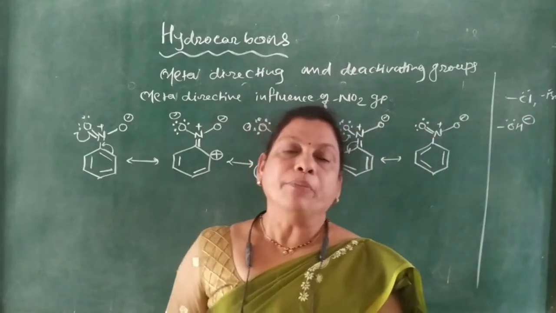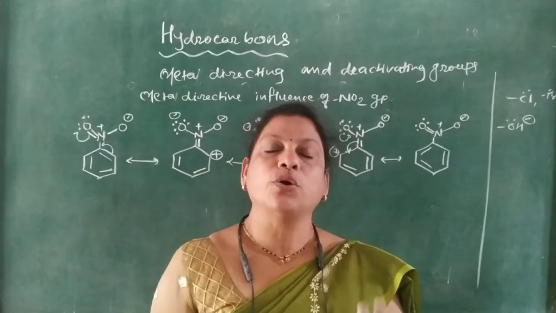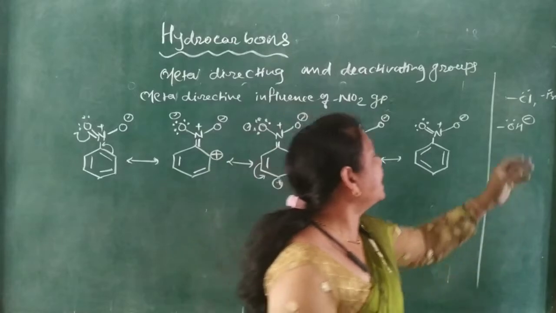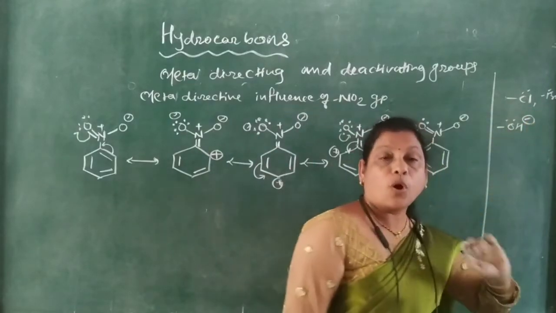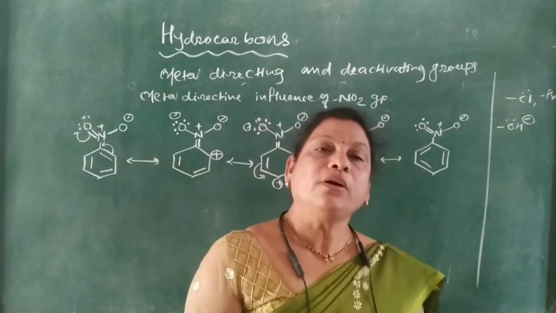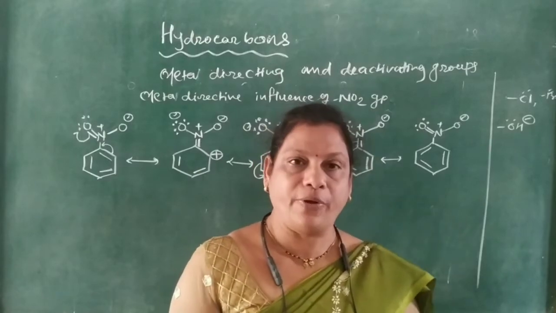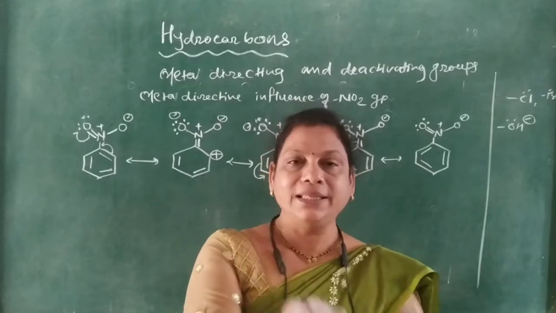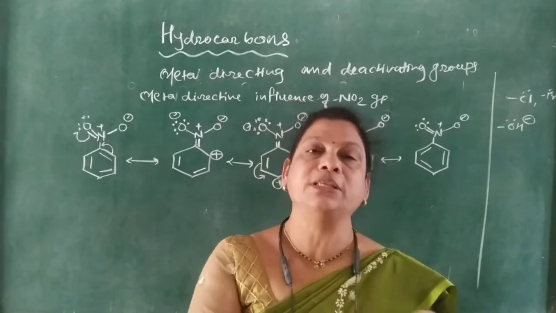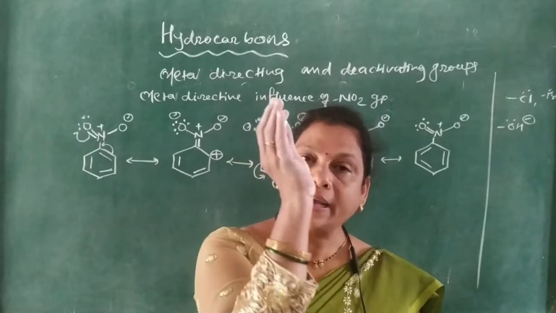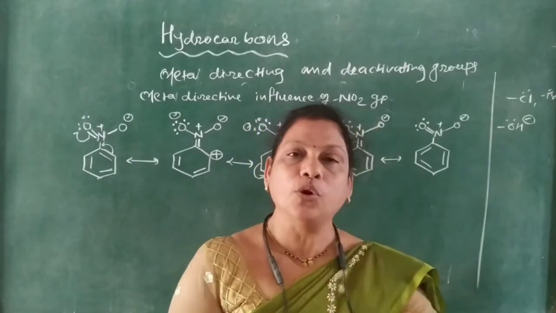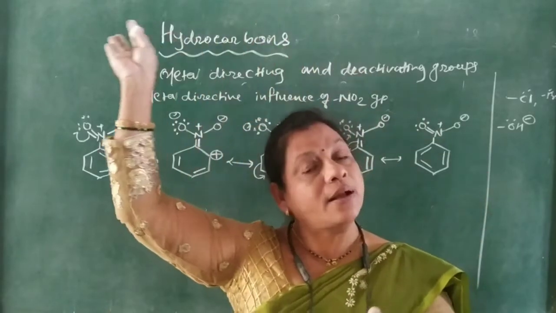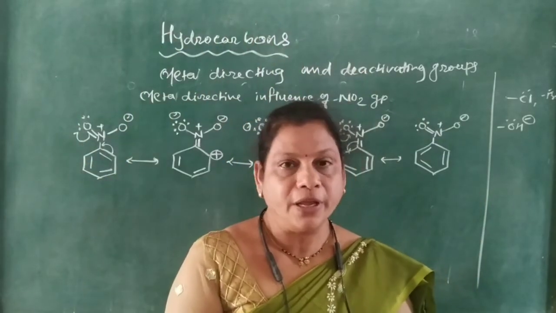This means the compounds, or group of elements or species, which contain a pair of electrons or a negative charge, show the minus I effect, that is, the negative inductive effect. These atoms or groups of atoms, this functional group, when they are connected to benzene, giving the monosubstituted benzene, show ortho and para directing influence.